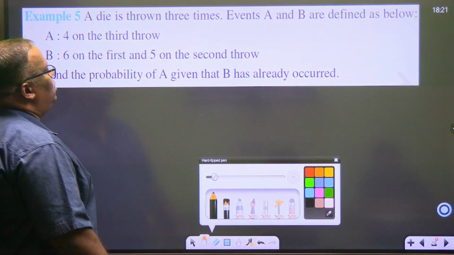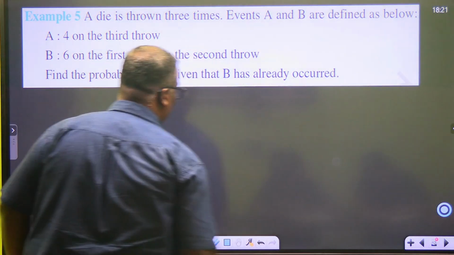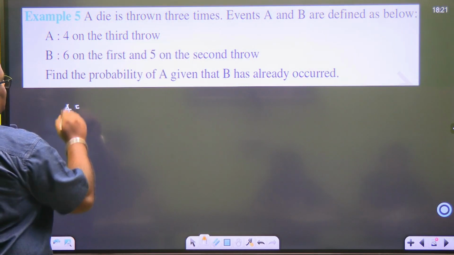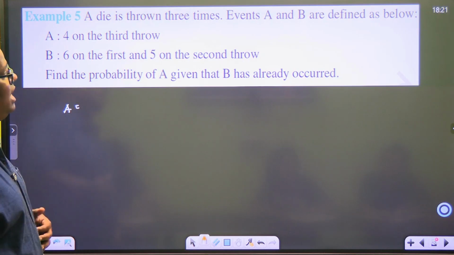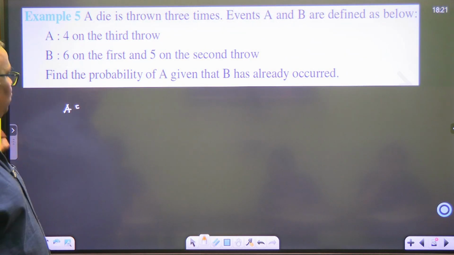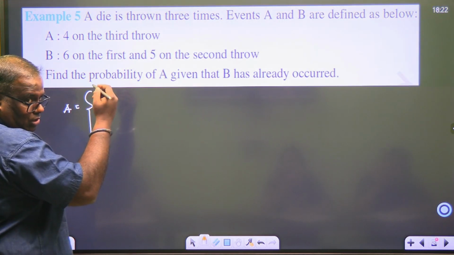A die is thrown 3 times. A and B are defined as follows. This will be a little clumsy. A die is thrown 3 times. A and B are defined as below. A is 4 on the 3rd throw. This will be very big, so we'll just write some now. 4 on the 3rd throw.